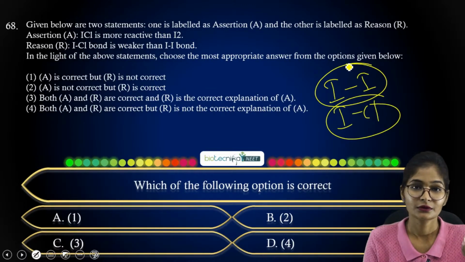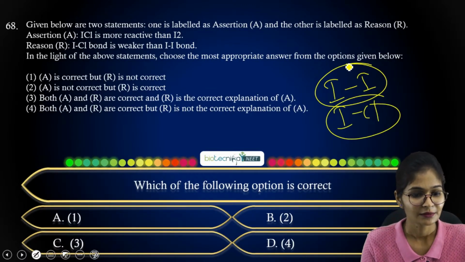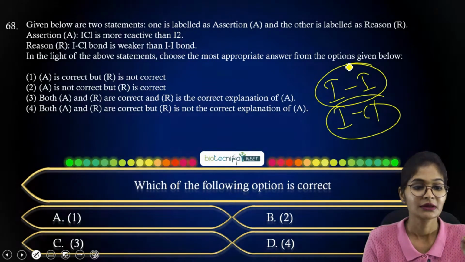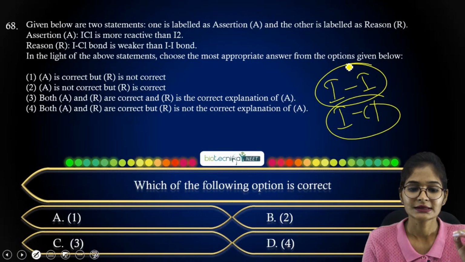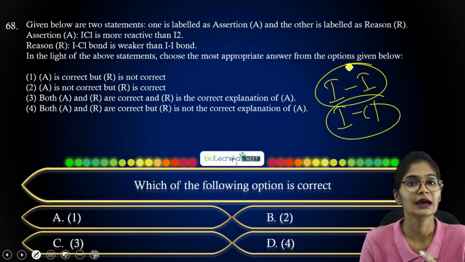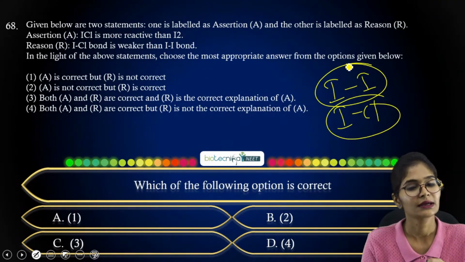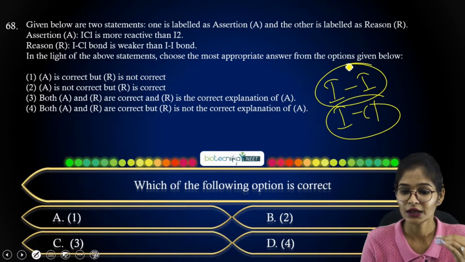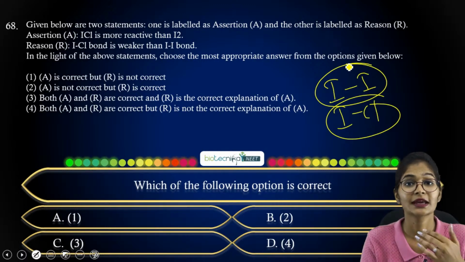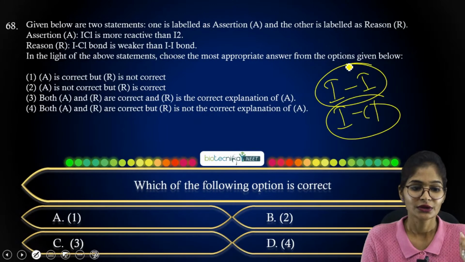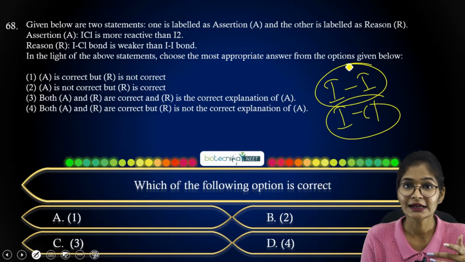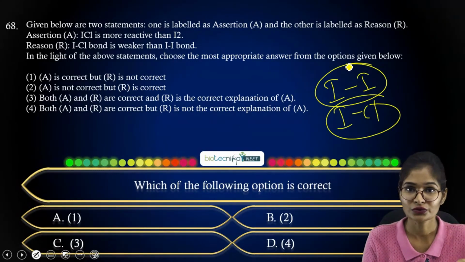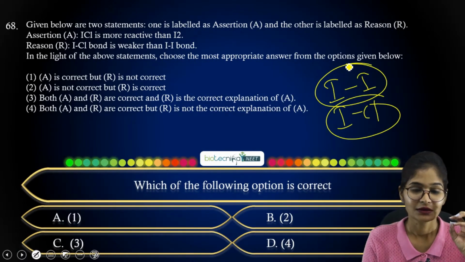So the options they have given: A, where A is correct but R is not correct. Option B, where A is not correct but R is correct. Option C, where both A and R are correct, and R is the correct explanation of A. And option 4, where both A and R are correct, but the reason they have given with respect to A is not the correct explanation. So here you have to consider your assertion along with the reason, whether it is mainly related to your given assertion or not. So you have to correlate and pick the answer.